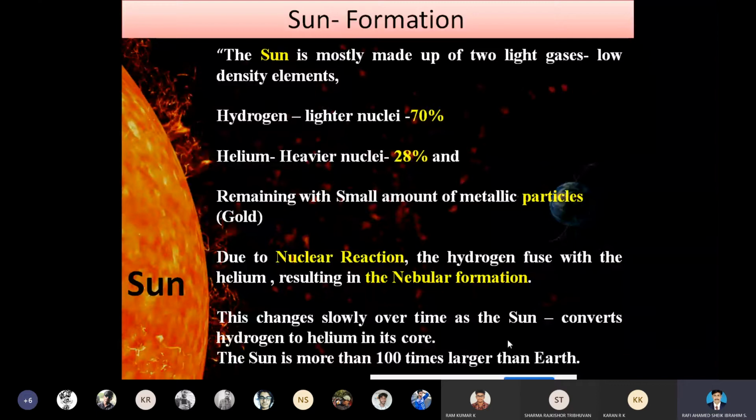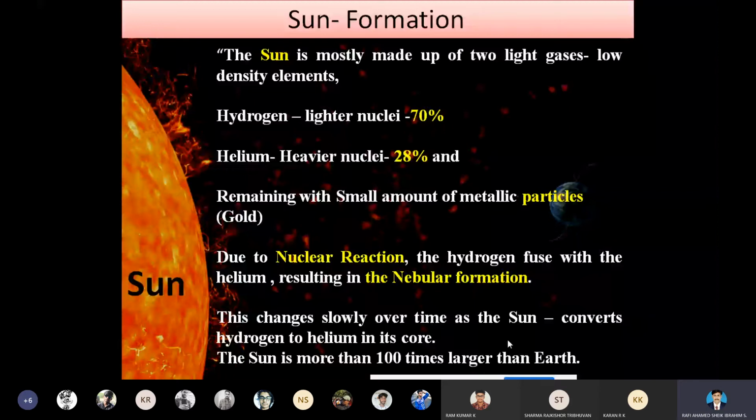Nuclear fusion is the bombardment, collision between two light nuclei. Light nucleus in the sense of low density element, for example hydrogen and helium. When hydrogen and helium collide with each other, they exchange their energy.